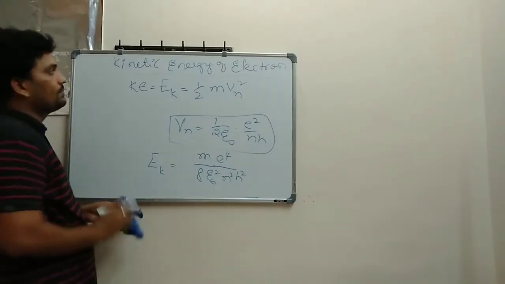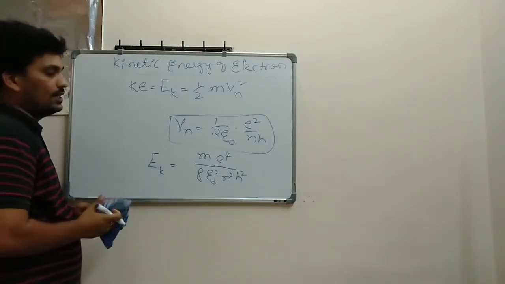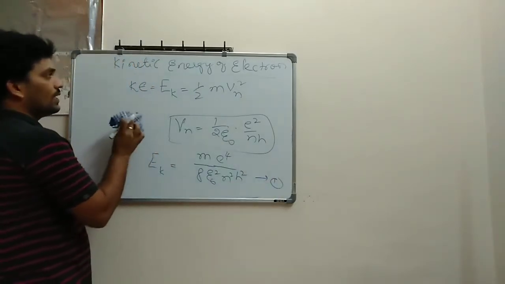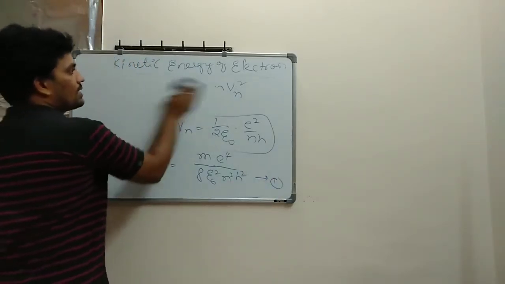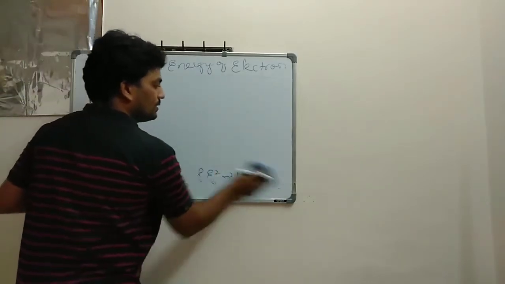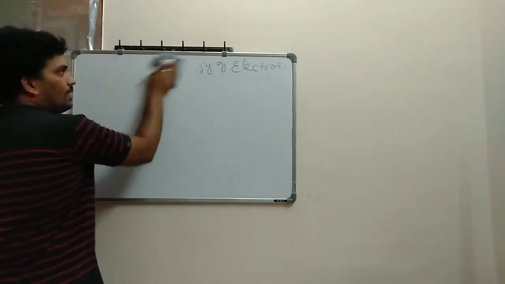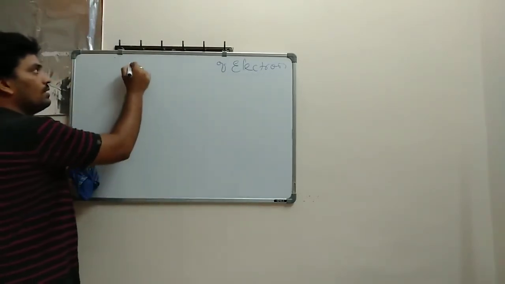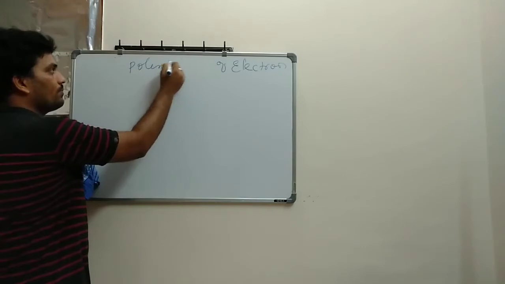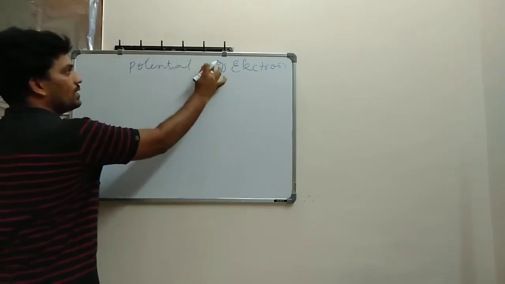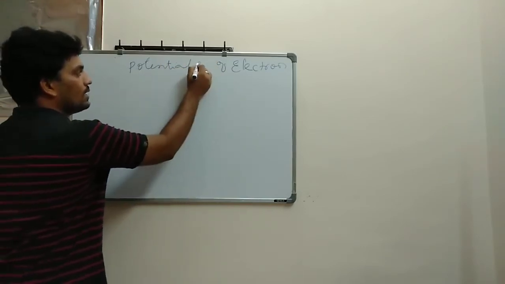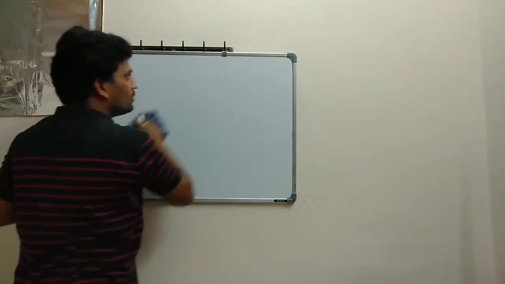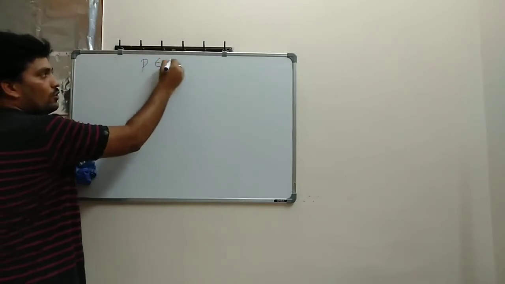This is equation number 1. Next, potential energy of electron I will discuss. So next talk about the potential energy. Let's talk about the potential energy of electron. What happens next? Potential energy. You write like this, totally you write down. So no need to worry. So potential energy of electron.